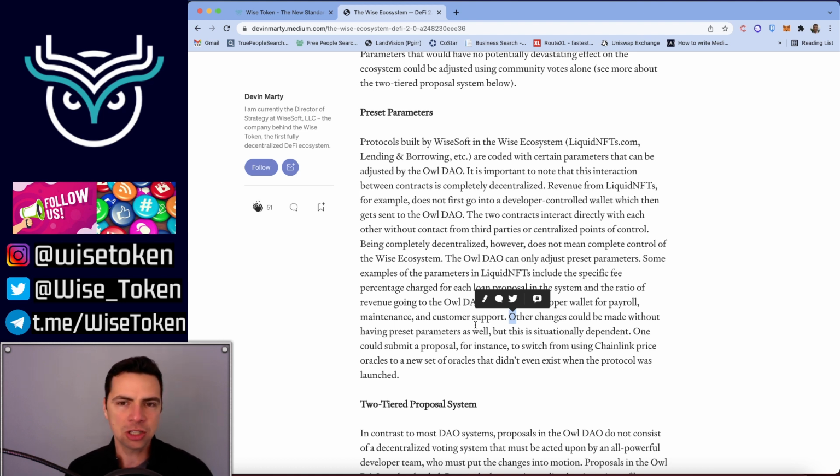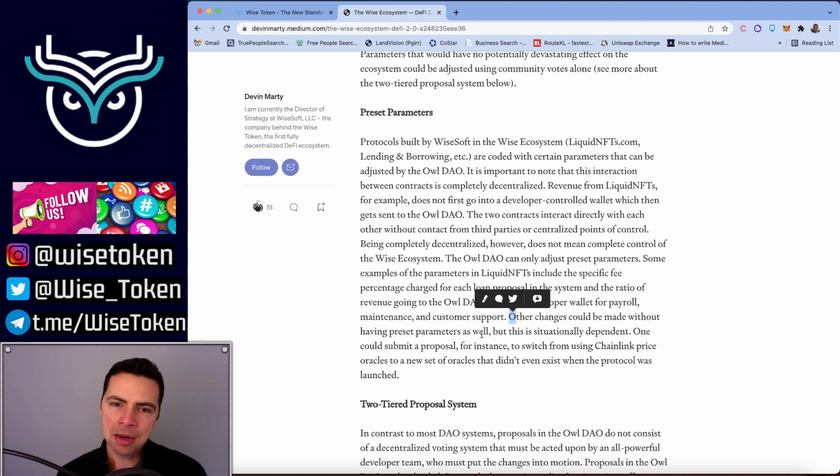And we're also coding it so that the dev wallet percentage can only decrease. As it's ratcheted down incrementally, it can never go back up. And that's the way it's supposed to be. So eventually, once these protocols achieve smashing success, there'll only be 1% or less going to the dev wallet, and 99% will be all profits that go back to the Owl DAO.